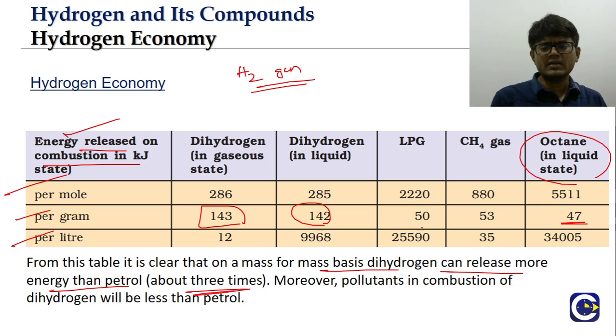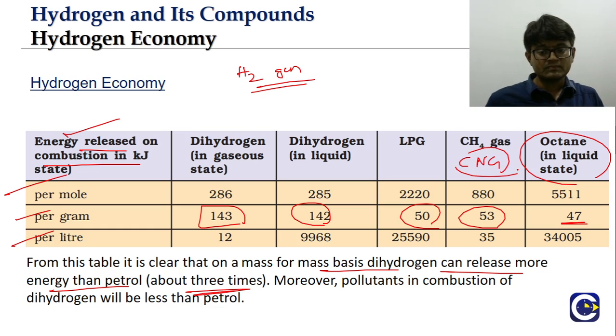Not only petrol, it will also release a significantly higher amount of energy in comparison to LPG or methane. Methane is a part of the compressed natural gas, CNG. Not only that, if we look at the pollutants, the pollutants in combustion of dihydrogen will be very less in comparison to petrol.